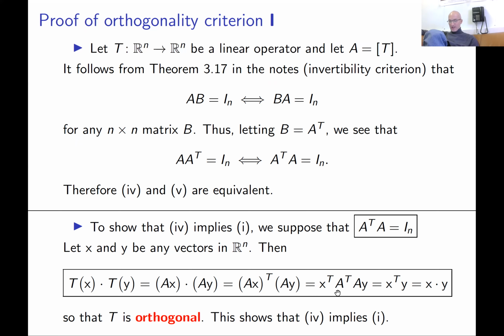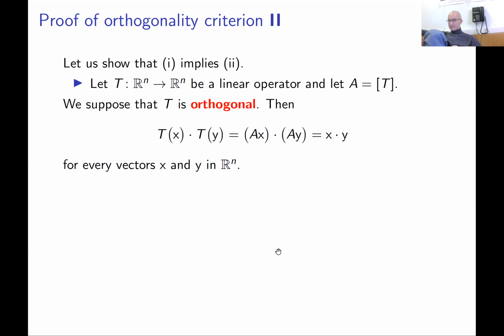But now we use the condition that A transpose times A is identity. Since identity times y is just y, you get this, and this product is nothing but the dot product of vectors x and y. So this proves that condition 4 implies condition 1.